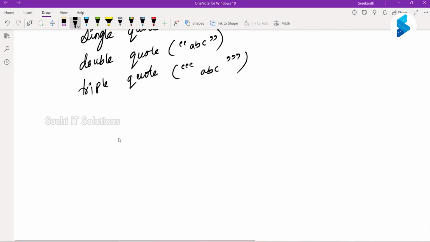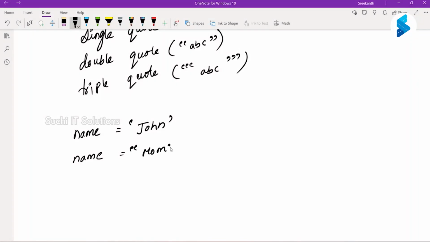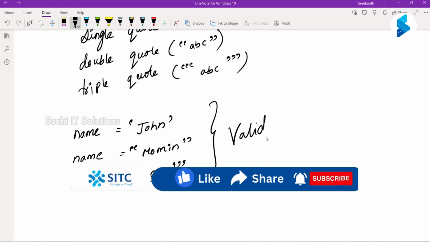So for example, name is equal to, I'm using a single quote here, or I can use a double quote, or I can use triple quote. Triple single quote I'm using here. If you see, all these three are valid strings.